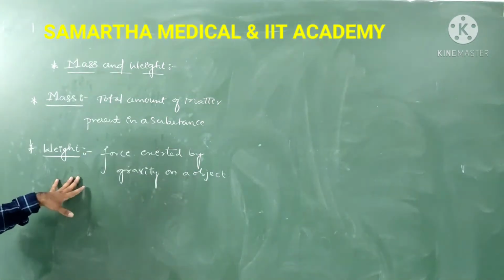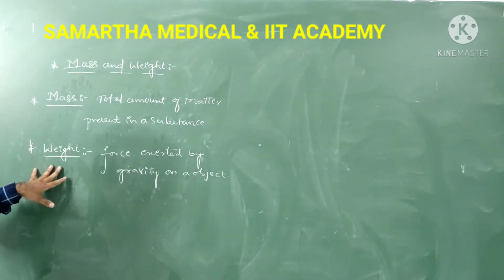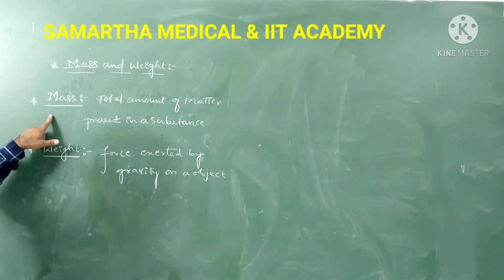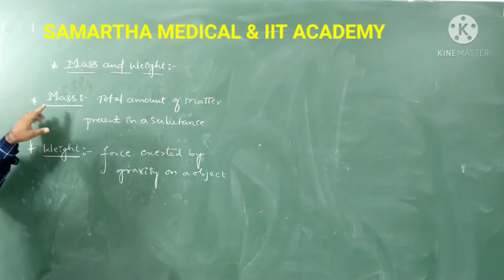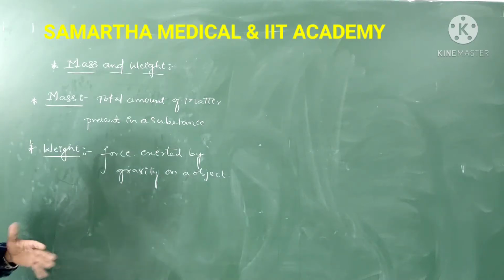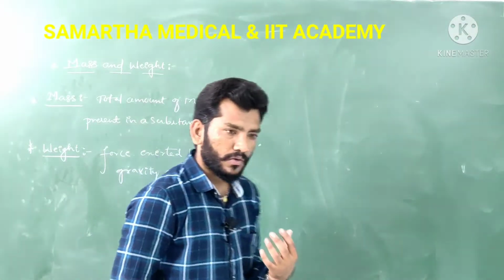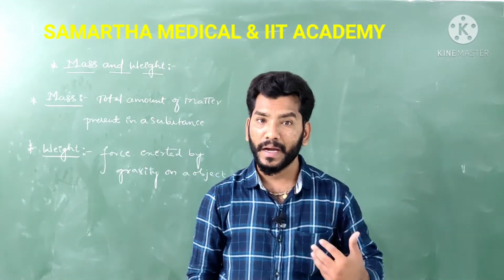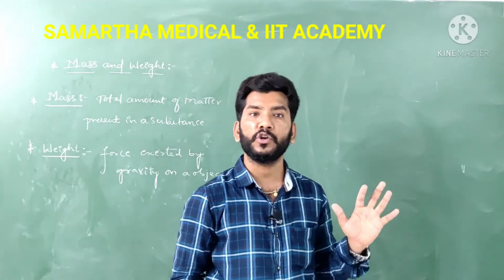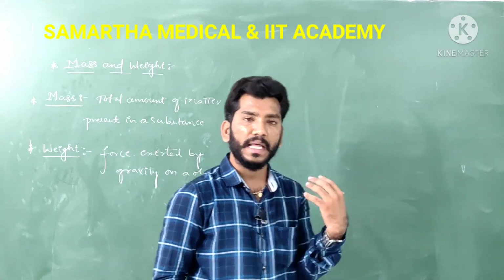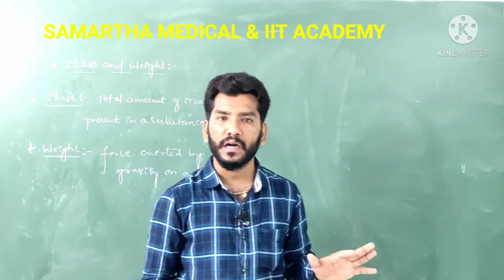Among these two, which one is constant and which one varies? Here mass is constant, guys. The mass of a substance or a body is constant, but weight varies from one place to another. Suppose I went to the moon or any other planet, my mass is going to be the same, but my weight is going to vary, because the force of gravity acting on me is going to be different.